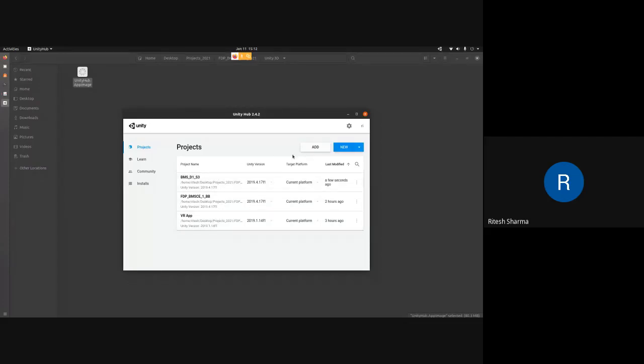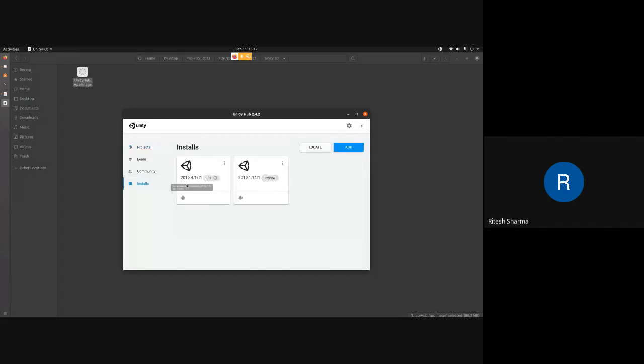Now those who have already done this, they don't need to do it. But those who couldn't follow, please do this. Here I'm assuming that you have signed up with Unity, you have done the license management, and you have done the installs as well. And I'm assuming that everybody has this particular version, 2019.4.17 F1, which you can see in installs, whether it is there or not.